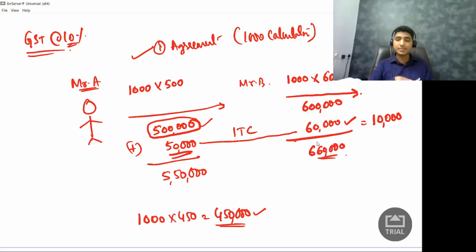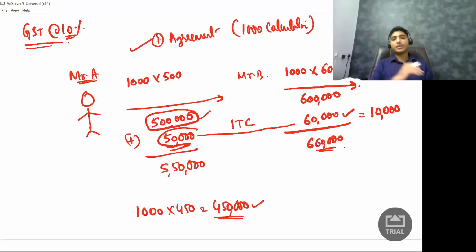That means how much credit he has availed? 50,000 rupees. The law says if he has availed credit on 50,000 rupees completely, I will not get the benefit of paying tax at 4 lakh 50,000 rupees. But they are saying, what is the discounted value? Discount value is how much? 50,000 rupees. That is 5 lakh minus 4 lakh 50,000.